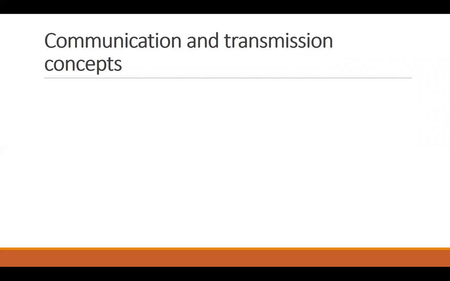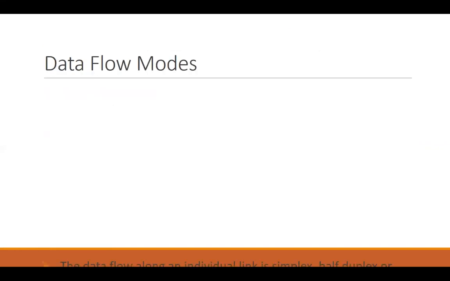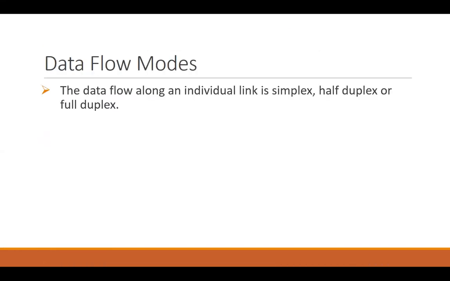Some of these concepts must have already been known to you because a little bit of their introduction has been done in O levels computer science, and some of them are going to be a bit newer and deeper. So let's go ahead with it. Today we are going to study about the data flow modes, the message types, and the transmission modes. The data flow modes are simplex, half duplex, and full duplex.